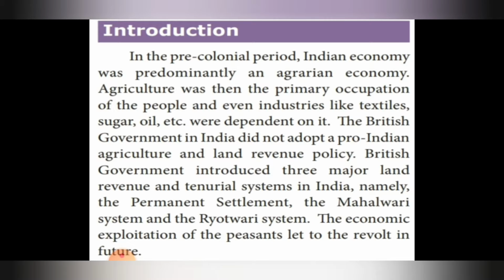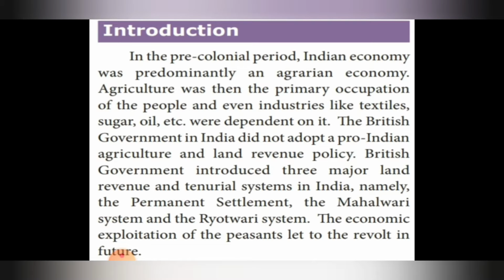In the pre-colonial period, the Indian economy was predominantly an agrarian economy. What is agrarian? I told you, it's agriculture. We got incomes from agriculture.